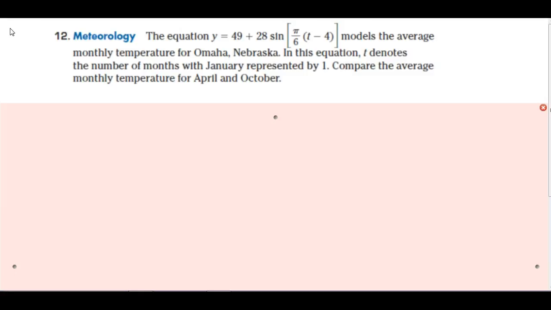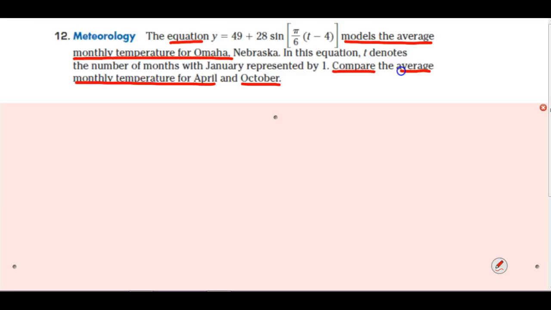At this point, we'd want to understand what we're going to do by comparing. We need two quantities to be able to compare anything. So we need to find the average monthly temperature for April and the average monthly temperature for October. Nicely enough, we have an equation that models the average monthly temperature for Omaha. And the only variable that we have is t, and that is defined for us.